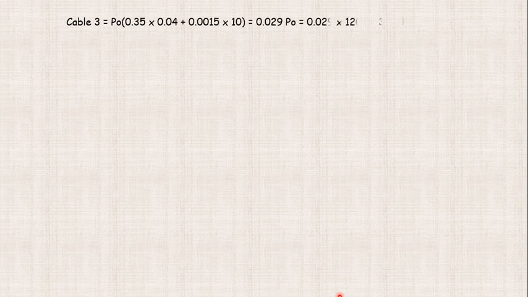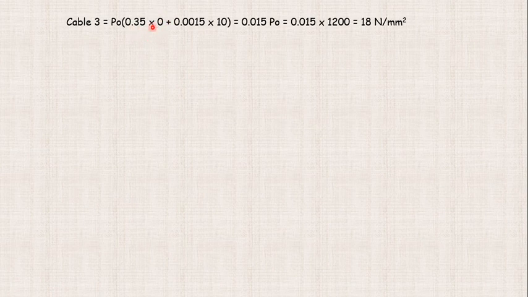Moving to the third cable, the same consideration of 0.04 applies. For cable number 3, we have the formula P naught times 0.35 into 0 plus 0.0015 into 10. This k into x is for the 10 meter span, and this is mu multiplied by alpha.